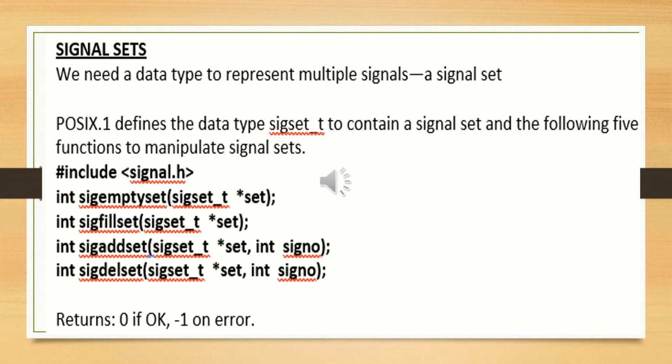One is sigemptyset, that returns an integer value as output, and takes the address of the set to be considered. The second one is sigfillset, a function that also returns an integer value and takes a similar parameter, the address of the corresponding set of signals.